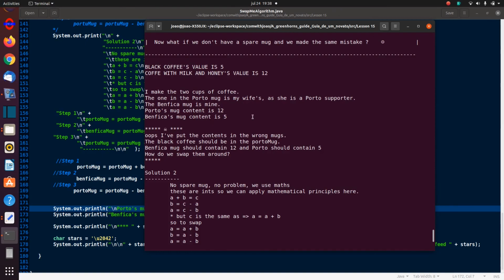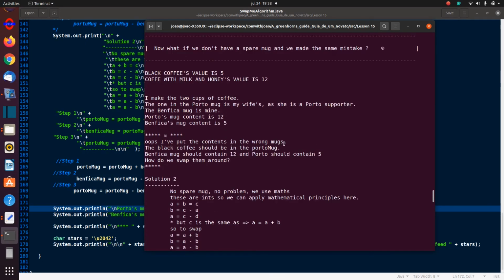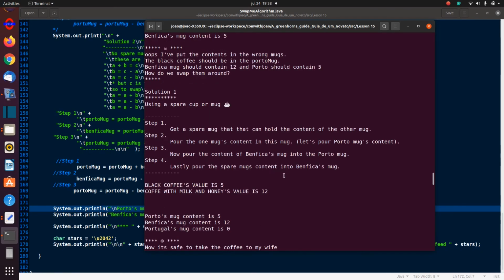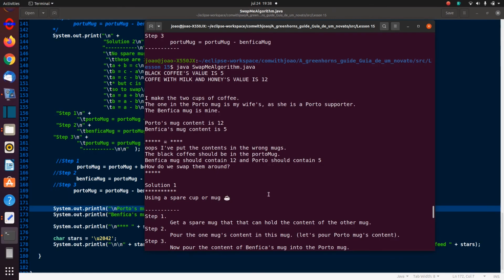Okay, but we've actually done an algorithm, the swap algorithm, and I used two different ways of doing this. You got the code, so you can just study this if you're unsure.